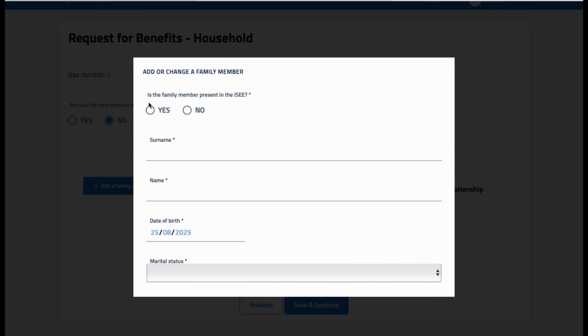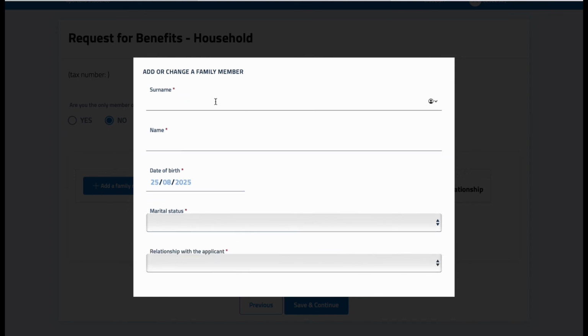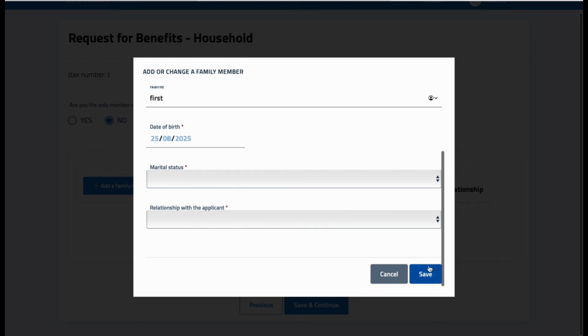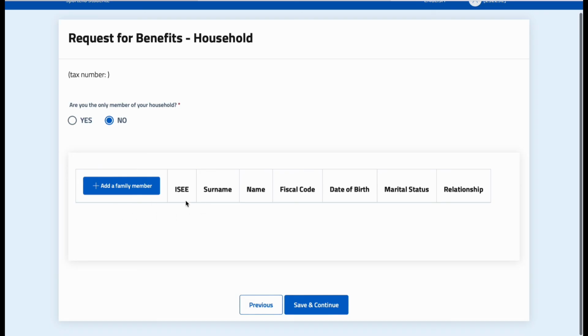So let's say, is the family member present in the ESA? You will provide the ESA document once you are in Italy, so you need to think about whether your family member will be present on the ESA or not. You can choose yes or no, and then you need to enter their last name as surname and their first name, then their date of birth and their marriage status, and then click on save. Once you click on save, this data will be saved. In this way you need to add all the family members one by one. This is a very important section, and it is important that you add all the family members that are part of your family unit.